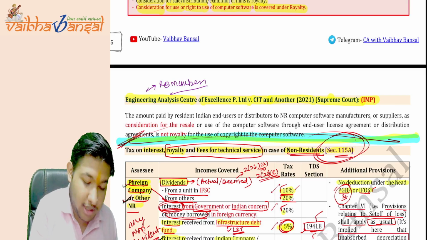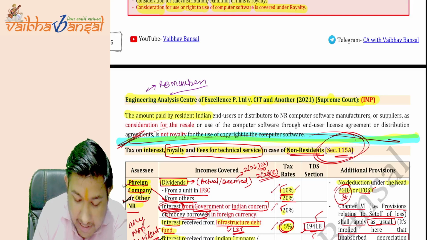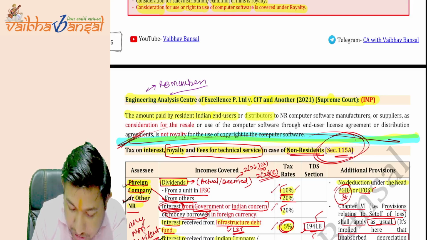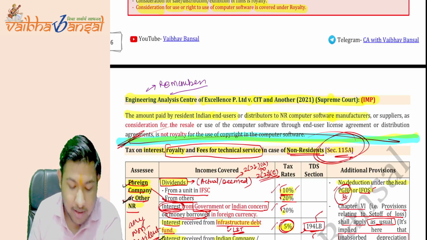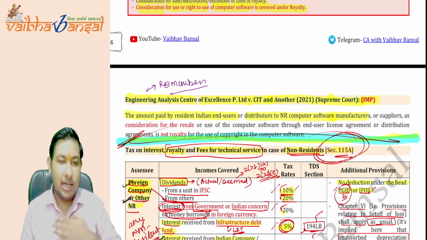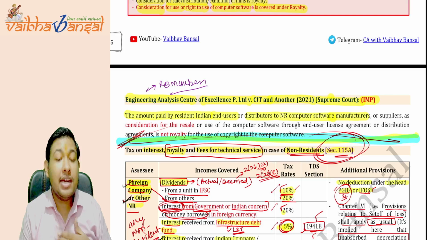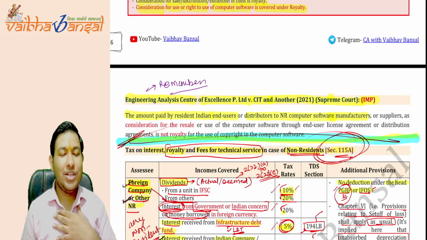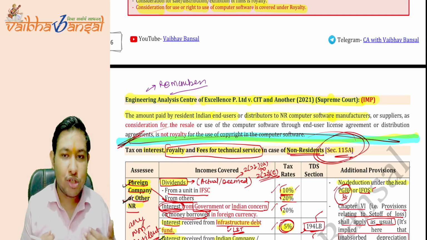Now, what it says: the amount paid by a resident Indian end user or distributor to a non-resident computer software manufacturer. Any resident Indian is an end user, he's going to consume that software, going to use that software.